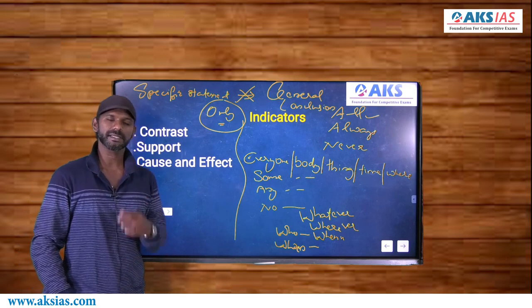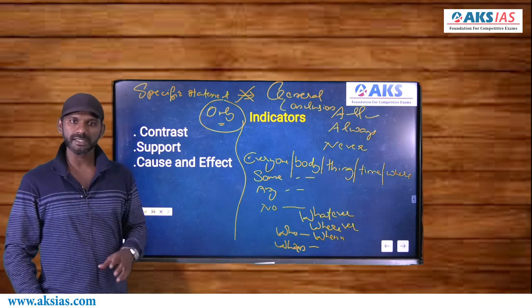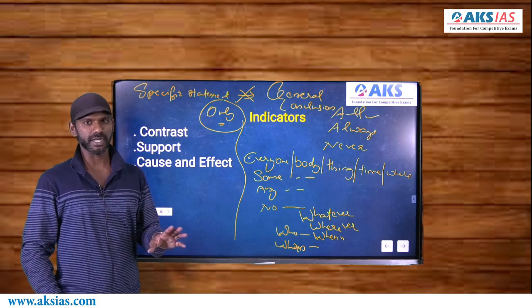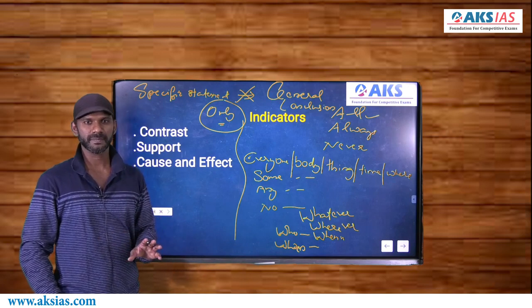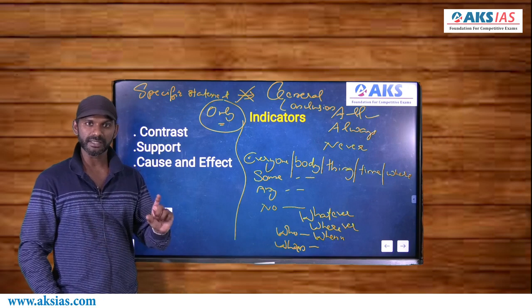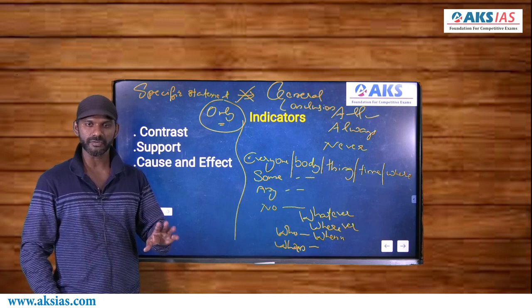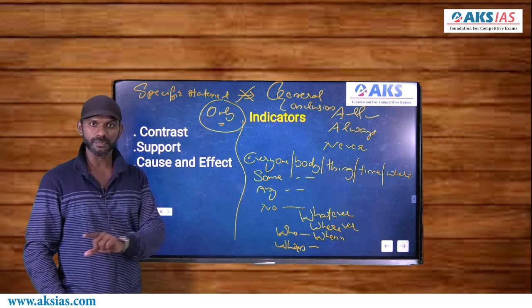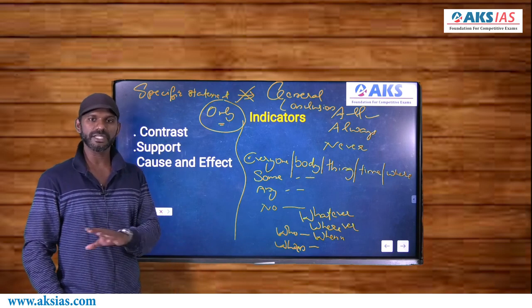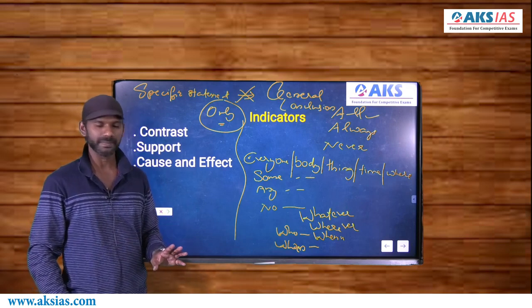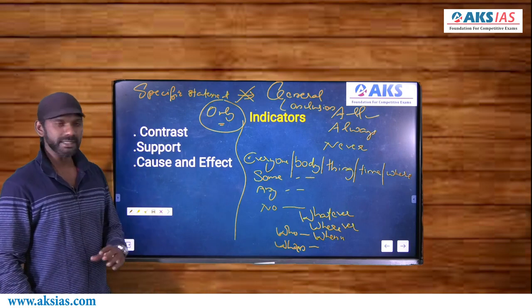Now what I mean to say is, if what is there in the option is general, what is there in that part of the passage must also be general. If not, eliminate. Similarly, if what is there in the option is specific, what is there in that part of the passage must also be specific. If not, eliminate. It can never be general and specific or specific and general. It must always be general and general or specific and specific. Always. Right.